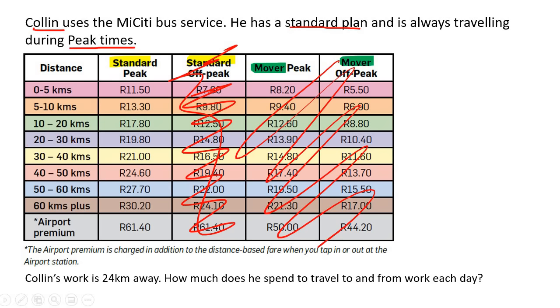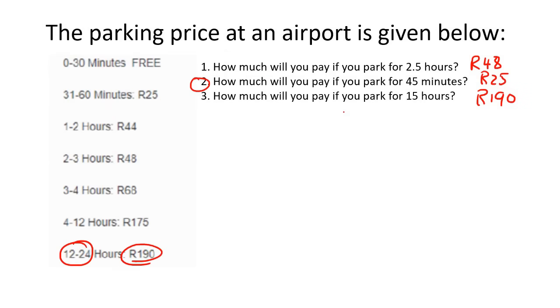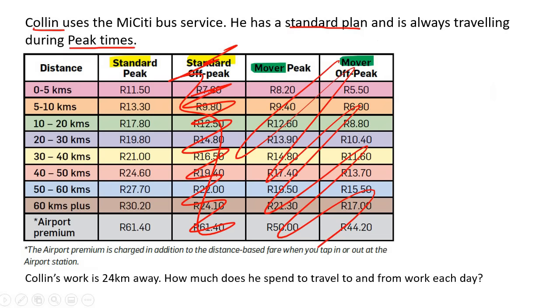This is the same as the previous one. You mustn't go from the top. You just go to the one that you have to use. It's not the same as water and electricity. So 24 kilometers, you're not going to say first there and then you go there, no, you just go straight to the 24. So 24 would be in between these two, somewhere over here. And so that's going to be 19 Rand.